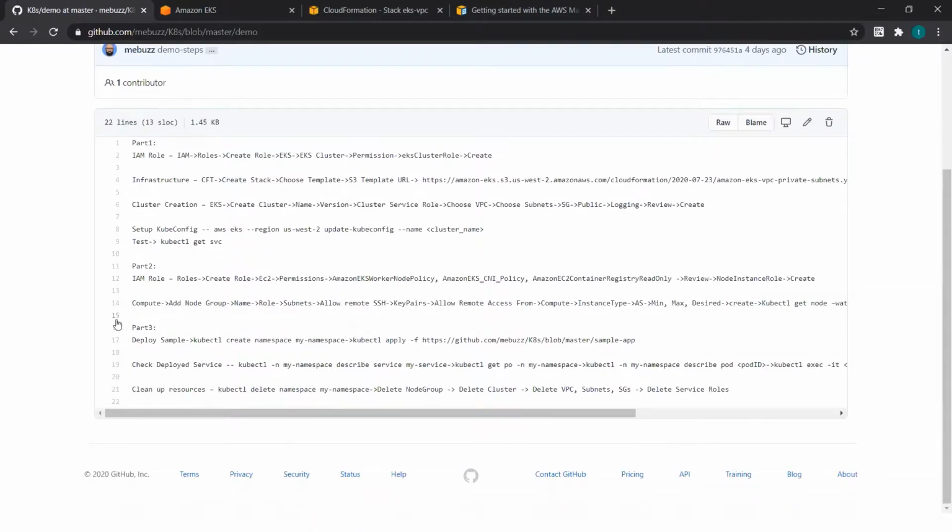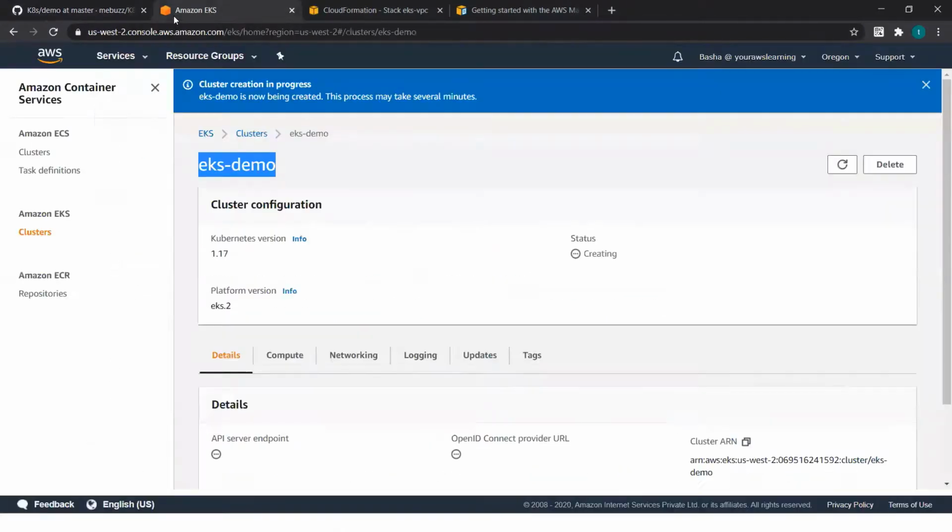Then you need to add your worker nodes to your EKS cluster, for which you need your role, which you need to create again by attaching these three permissions. You need these three permissions for the workers to add themselves to the cluster, to be able to use the CNI plugin, which is used for your inter-pod communication, and to be able to pull Docker images through ECR. Then the steps are pretty simple.